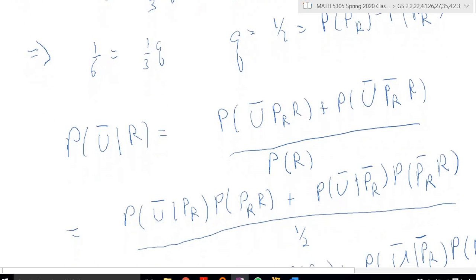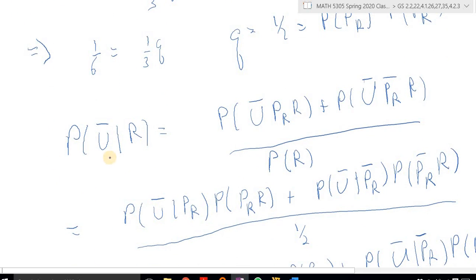Now, what they asked for is the probability that he doesn't bring his umbrella, which is U bar, given that it rains. All right. Now remember, the prediction has to factor in. This is the same as the probability that he doesn't bring his umbrella, and rain is predicted, and it rains, plus the probability that he doesn't bring his umbrella, rain is not predicted, and it rains. See, I'm dividing this event, probability of U bar and R, into two parts. If U bar and R are both true, either PR or not PR. So I can write this here.